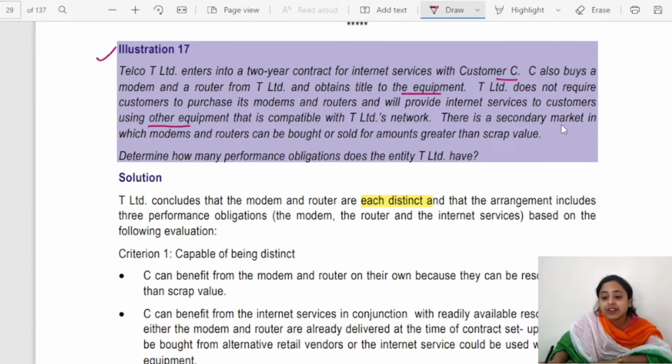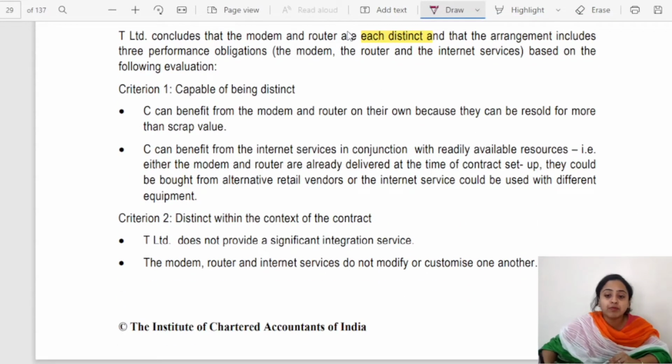There is a secondary market in which modems and routers can be bought and sold for amounts greater than the scrap value. It is said that the routers that are being purchased and the service that is being taken need not be from the same entity, Telco T Limited. They can be taken from separate vendors as well. So these are separately identifiable, and if separately identifiable, they can be treated as separate performance obligations. So these are capable of being distinct.